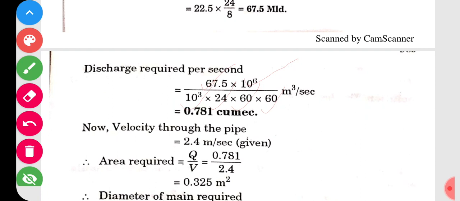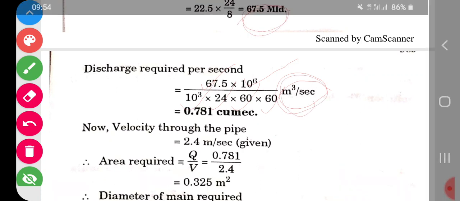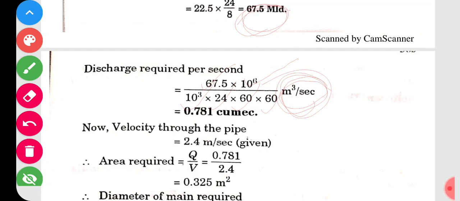For conversion we have to do so many calculations. What you have converted? MLD is converted into cubic meter per second. See at the top, it is MLD. MLD is converted into cubic meter per second.